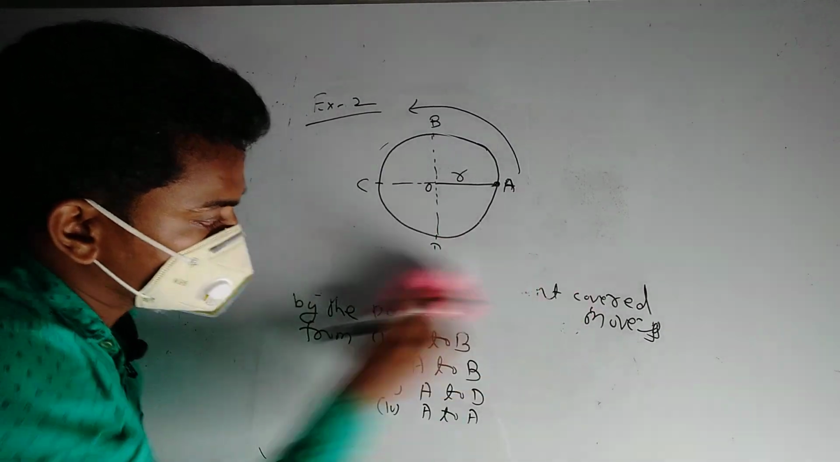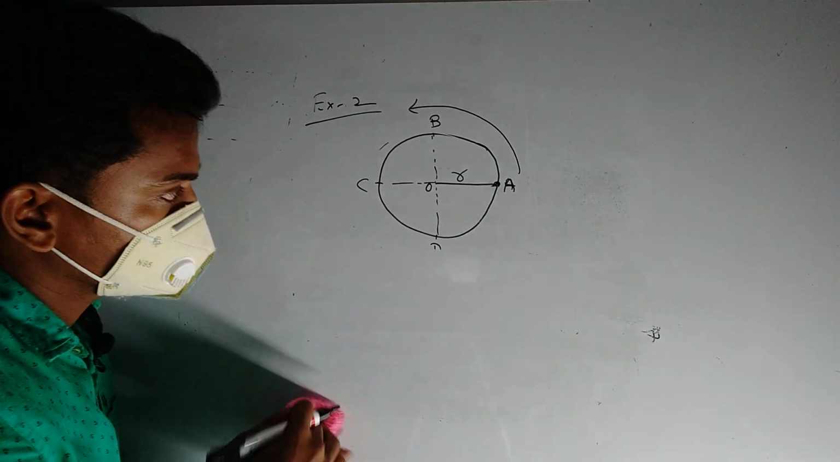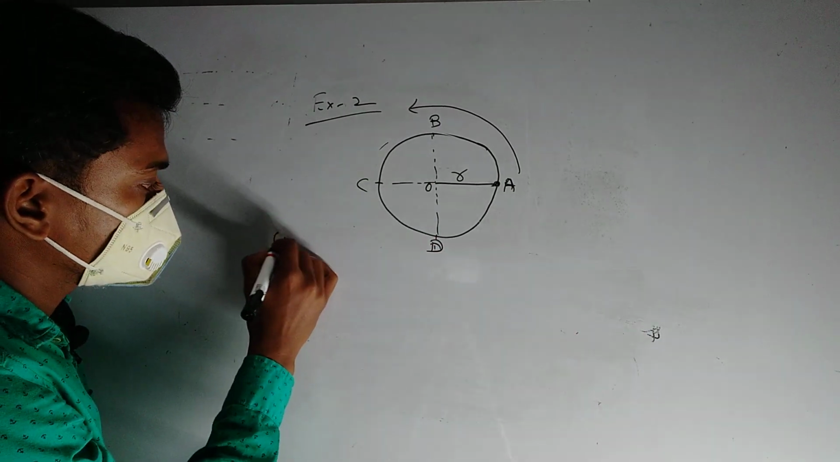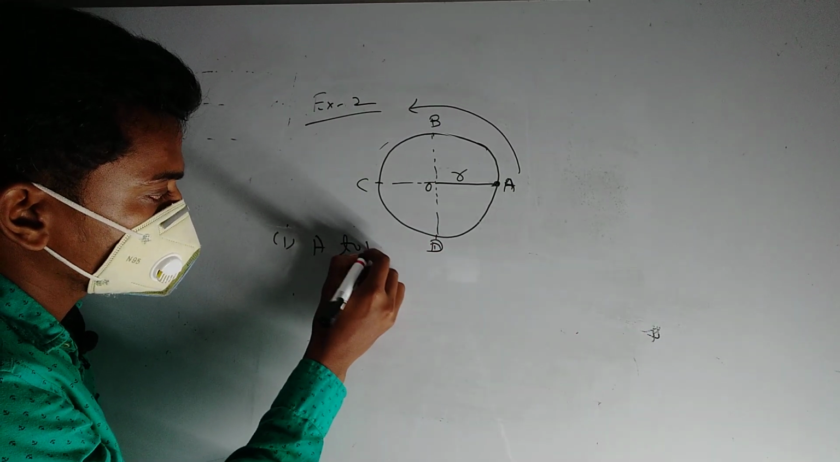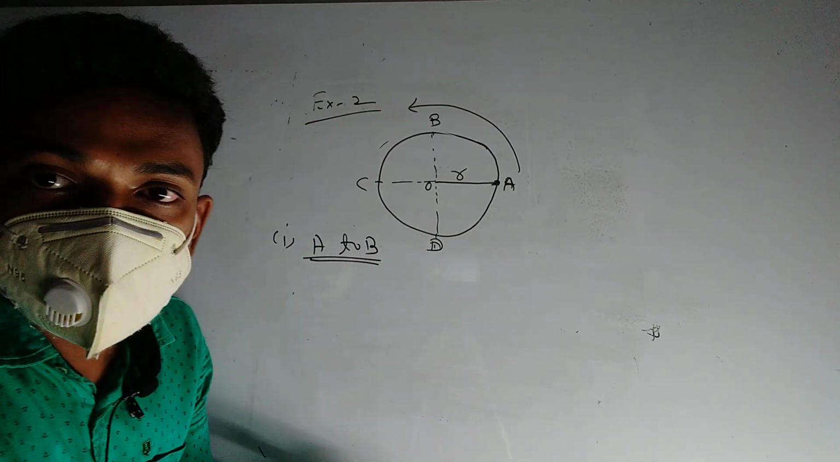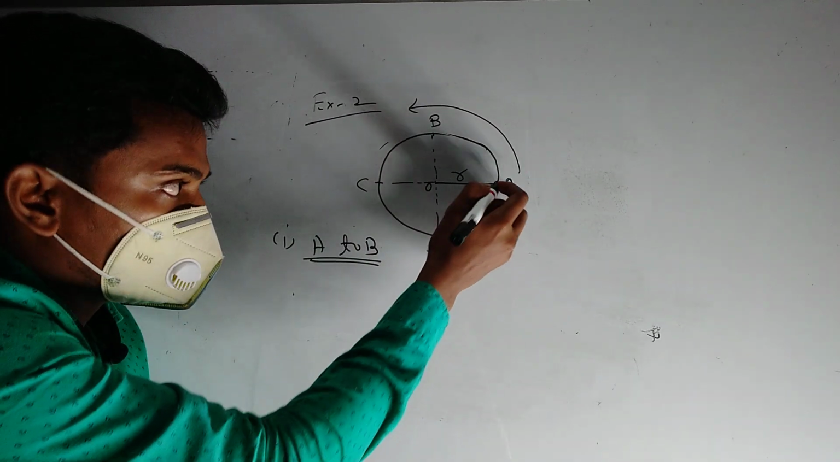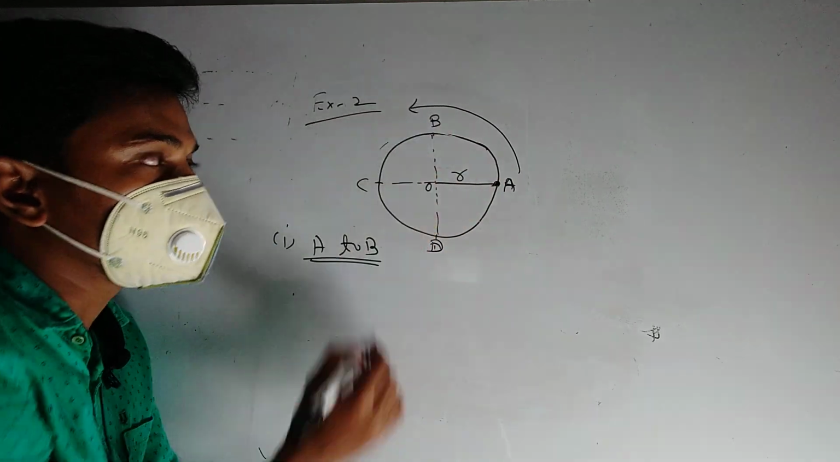See the solution. First bit, from A to B. What is the distance traveled by the particle from A to B?